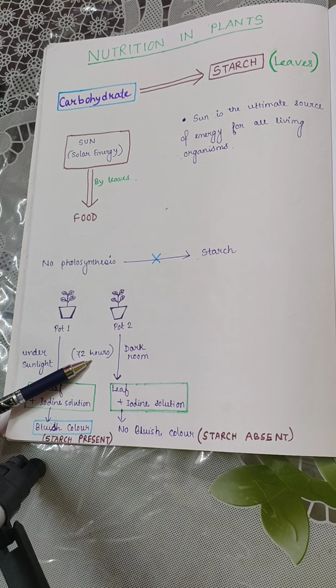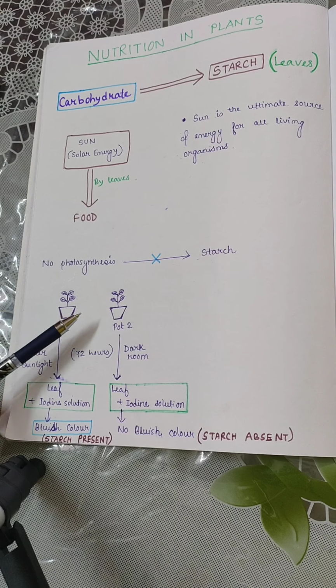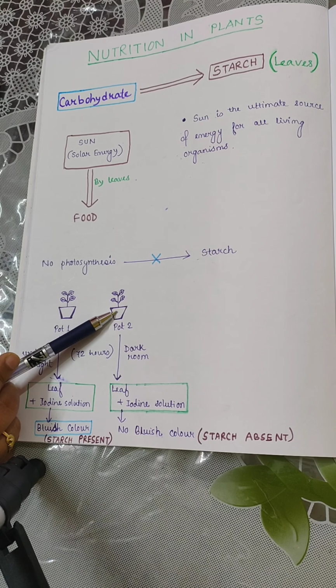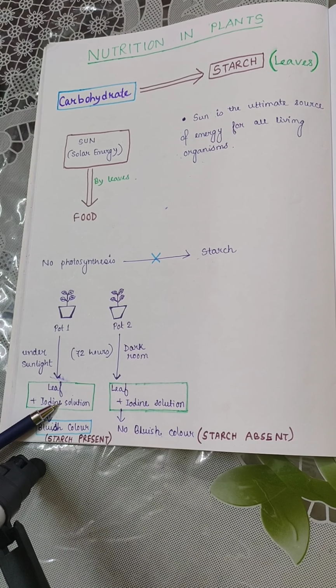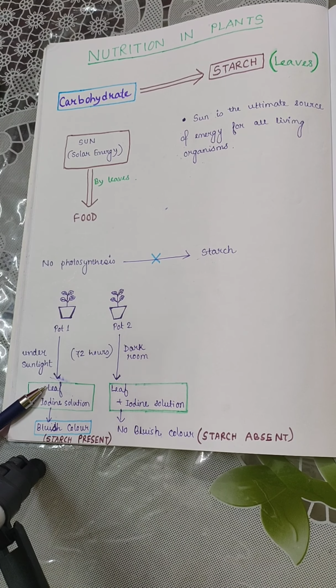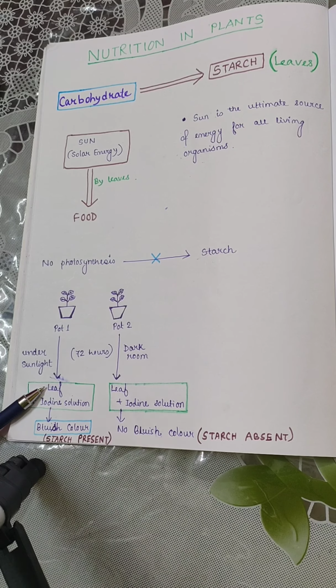After the time period, 2 leaves from each pot should be plucked, and by dropping iodine solution on each of the leaves we can observe a difference in the color of the leaves.